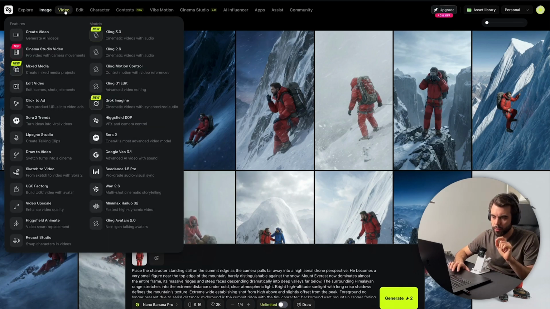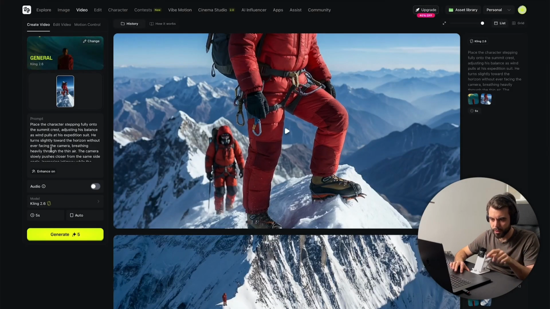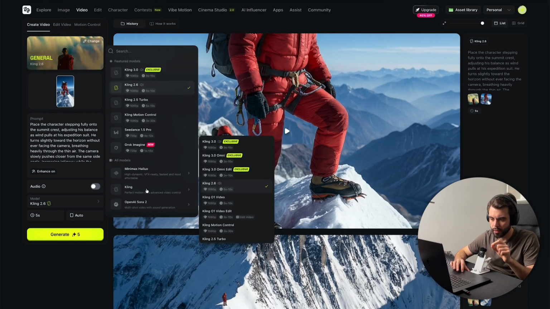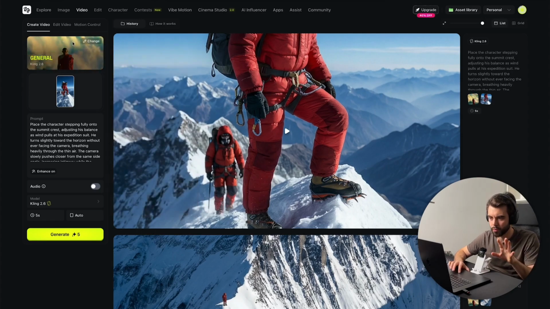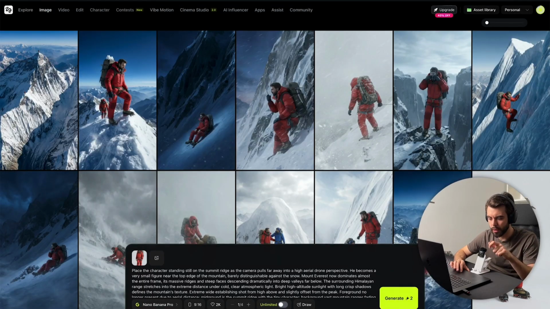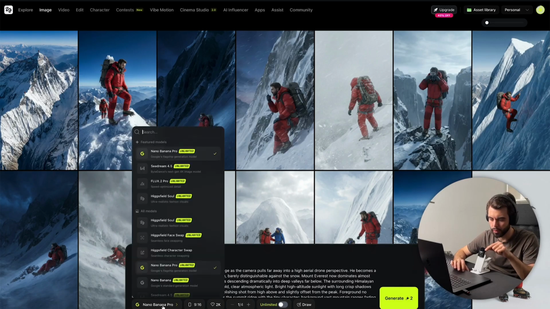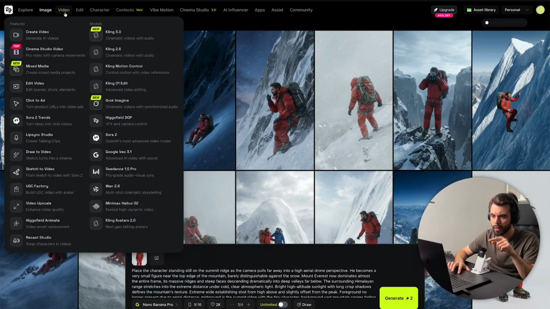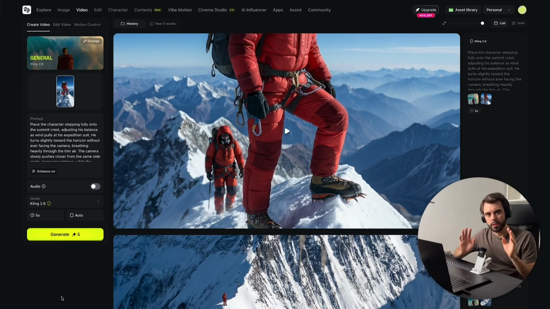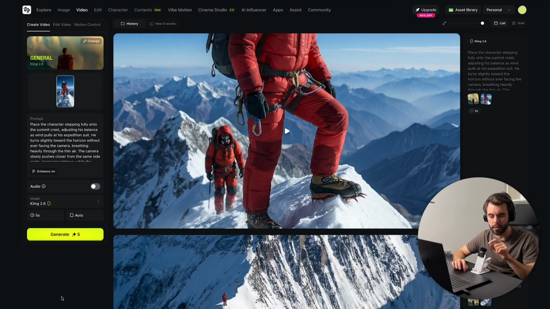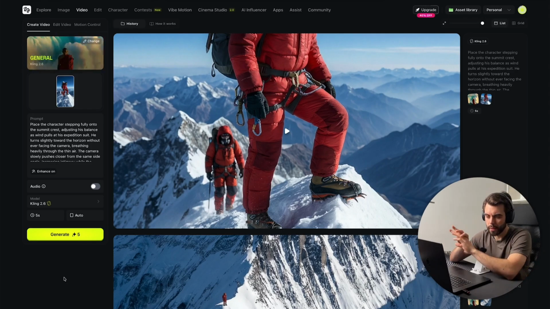Now, if we go into video and create a video, that's a similar thing where we have a number of different models, and then we can choose between the different models, a lot of different stuff. So what I do is I create images in Nano Banana Pro, that's this AI, and then I animate the video with Kling 2.6. First of all, I tried this combination, it works really well. Secondly, it doesn't take a lot of credits because a lot of the stuff can be a little bit expensive. It doesn't matter what platform you use, what website you use. You can use another website. I'm just going to show the process on this website.